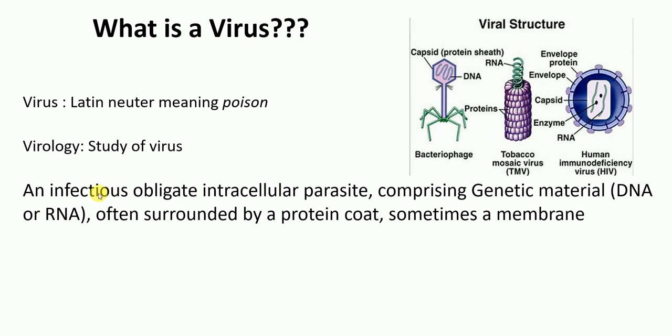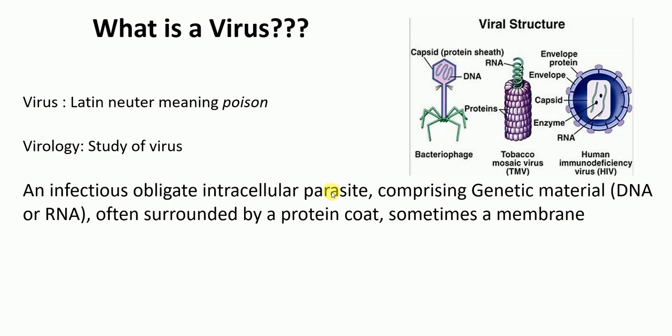Obligate intracellular parasite means that the virus must infect the cell in order to reproduce. A virus cannot reproduce on its own. For reproduction, the virus must infect the cell. That's why it is an obligate intracellular parasite. Parasite means that it takes the nutrients.